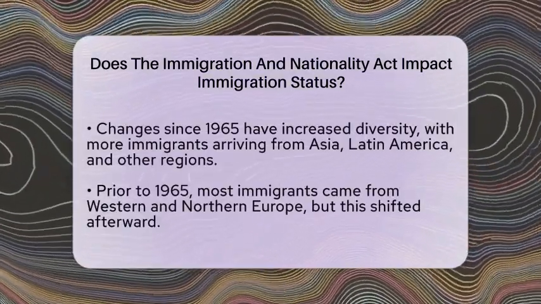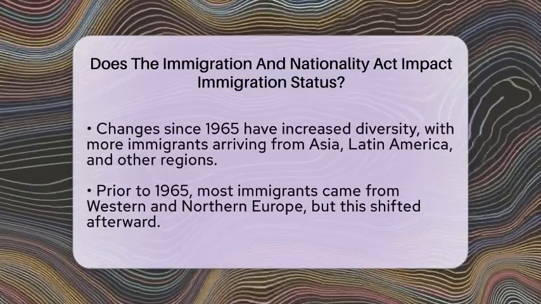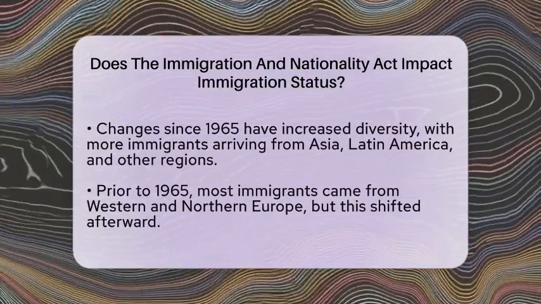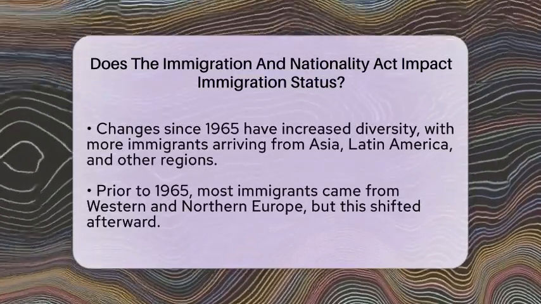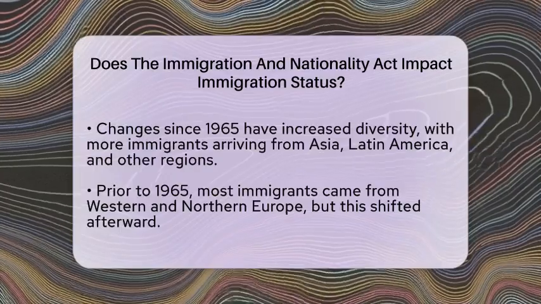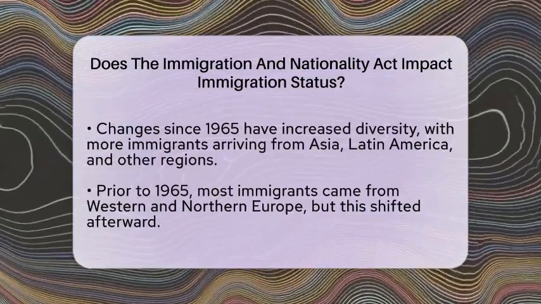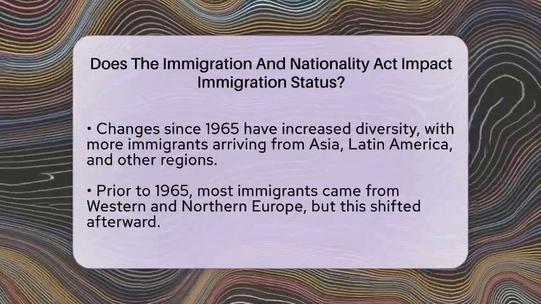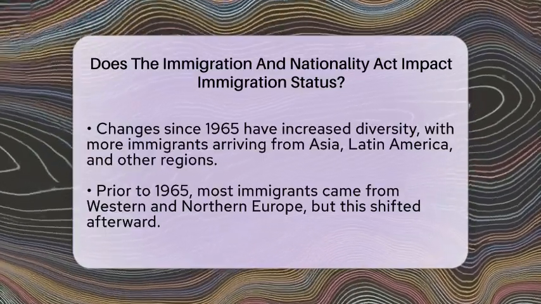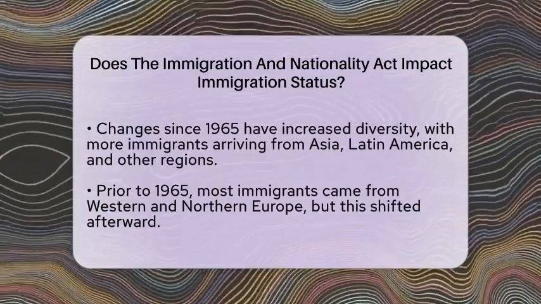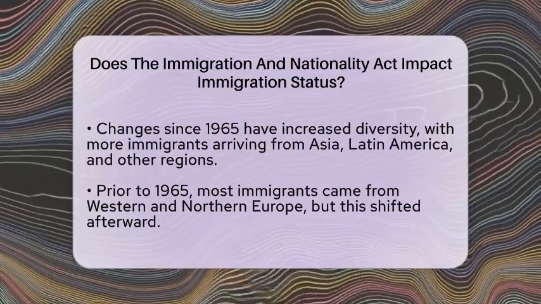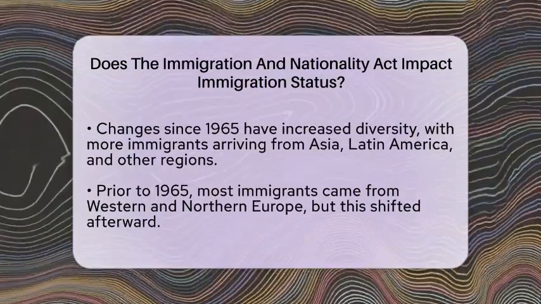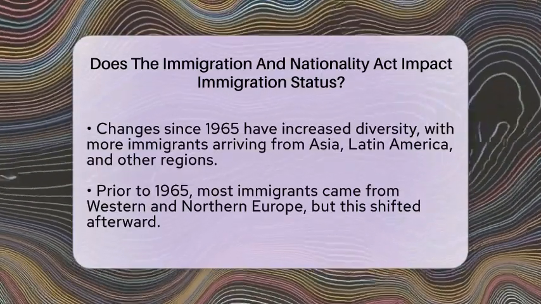The law also affects people who try to come in without permission. If the quotas are full or the rules are strict, some might choose to stay without legal status. This can happen if they cannot qualify under the legal system or if they face long waiting times. So, while the law mainly governs legal immigration, it can indirectly influence unauthorized migration as well.